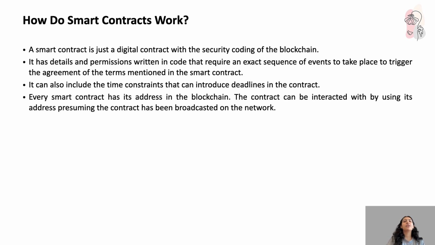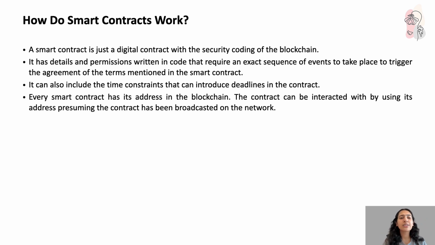How do smart contracts work? The important slide of this deck. A smart contract is just a digital contract with the security coding of the blockchain. It has details and permissions written in code that require an exact sequence of events to take place to trigger the agreement of the terms mentioned in the smart contract. So it's just step-by-step execution.